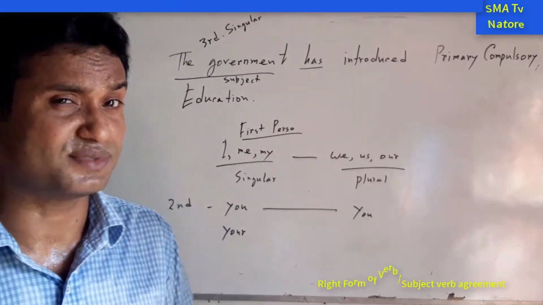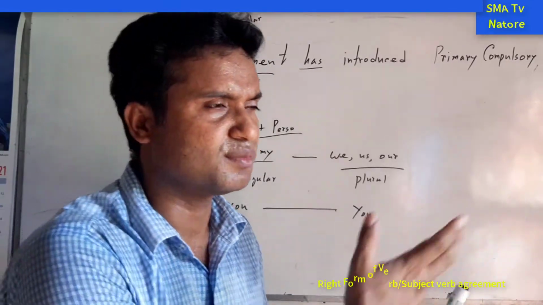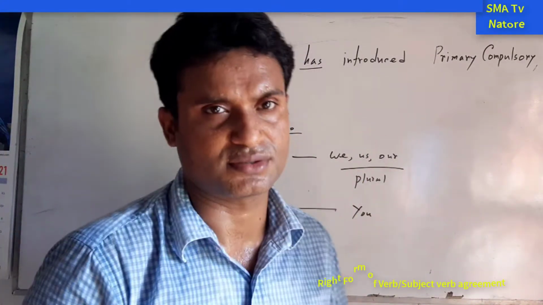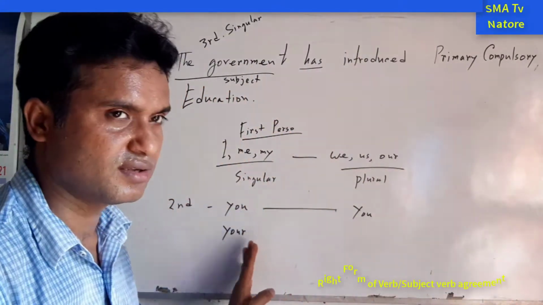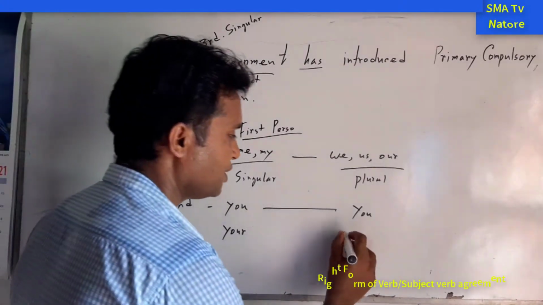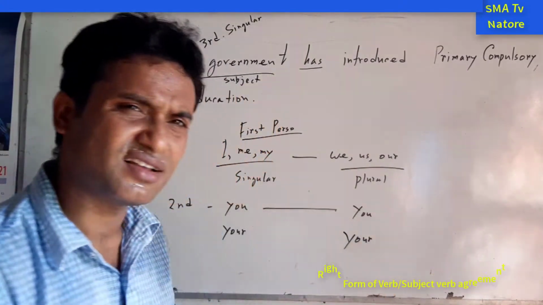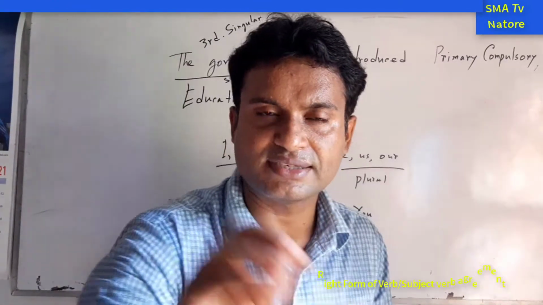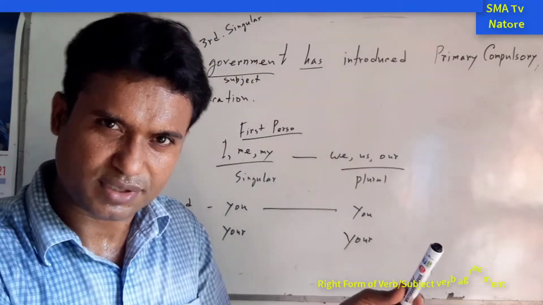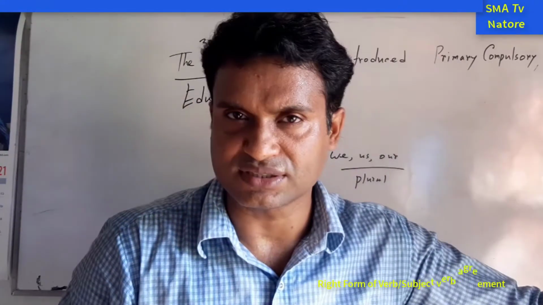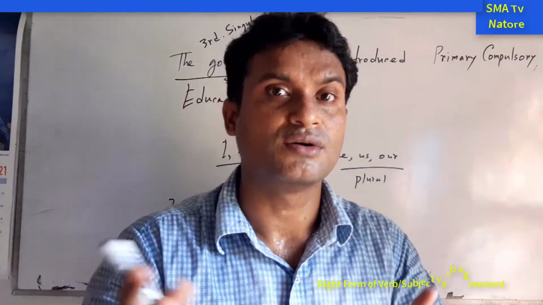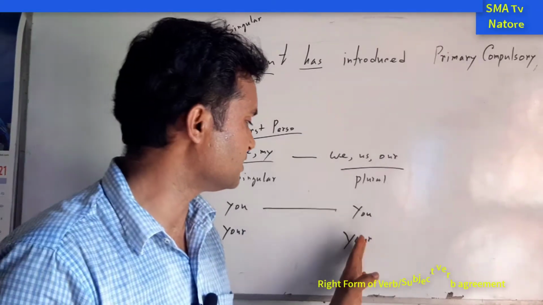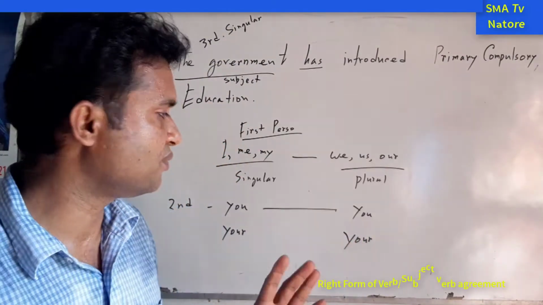Next one, your. For example, I am saying that this is your pen, your marker, your mobile phone, your fan, your house. So I am indicating that is only one person. So this is the singular, but I am indicating that you are, like, the plural form. How? For example, all the students, that is a class of students. So many students are there, more than one. For this reason, we can say that this your is a pronoun indicating the plural form.